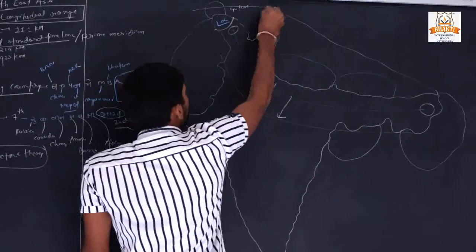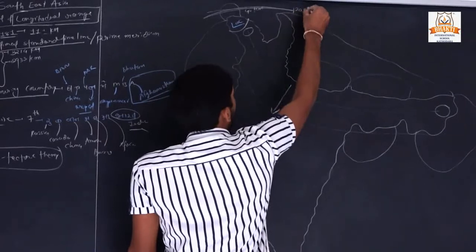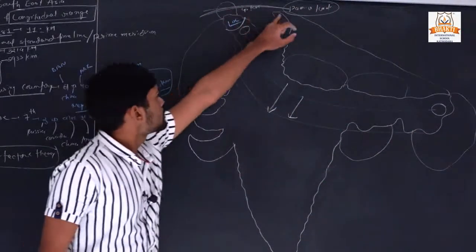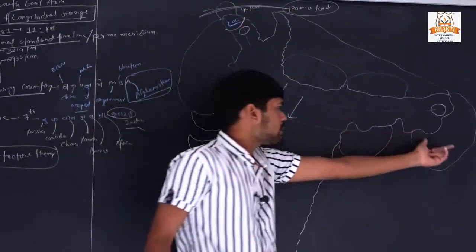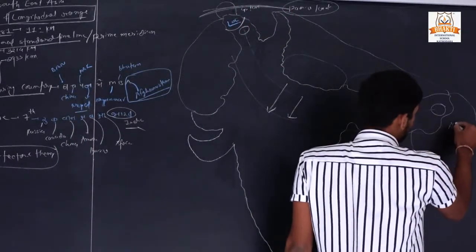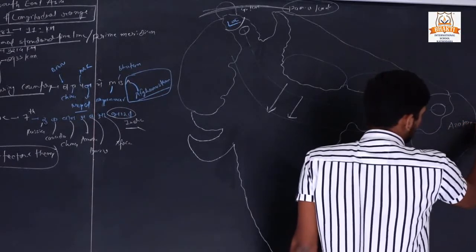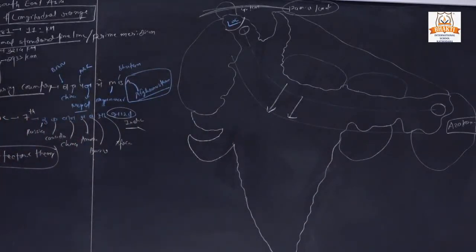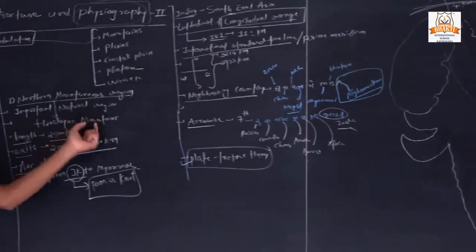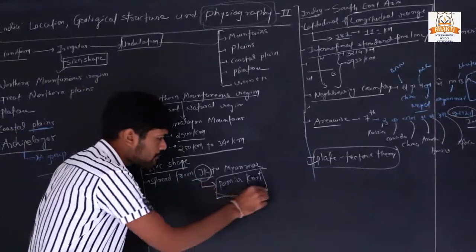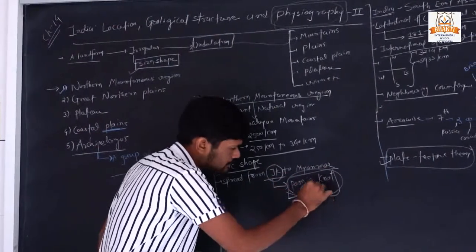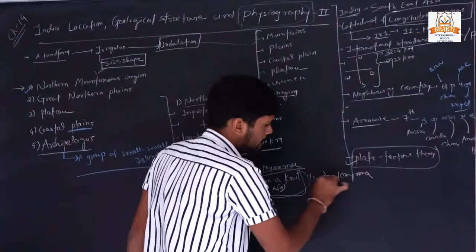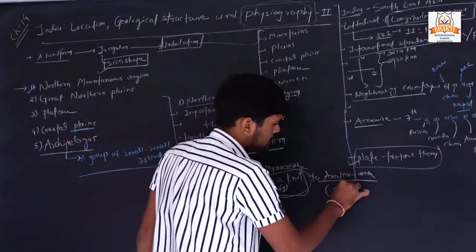From the Pamir Knot to Myanmar, one mountain range is the Arakan Yoma. So in other words, this Himalayan mountainous region is spread from the Pamir Knot, Afghanistan to Arakan Yoma, which is located in Myanmar.